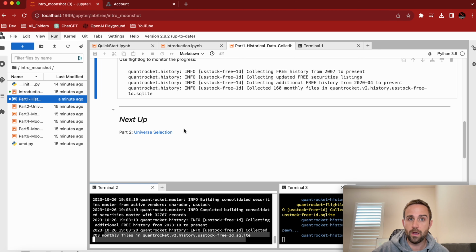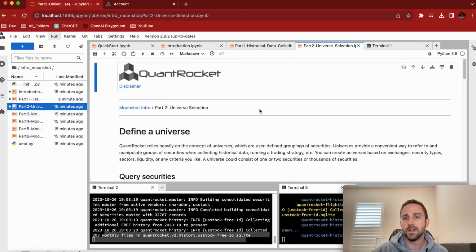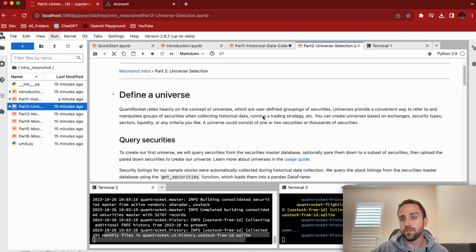Database. Cool. So now I have data, right? I want to look at it. That's what these next pieces are going to get to. We're getting to universe definitions. Like, what is a universe?